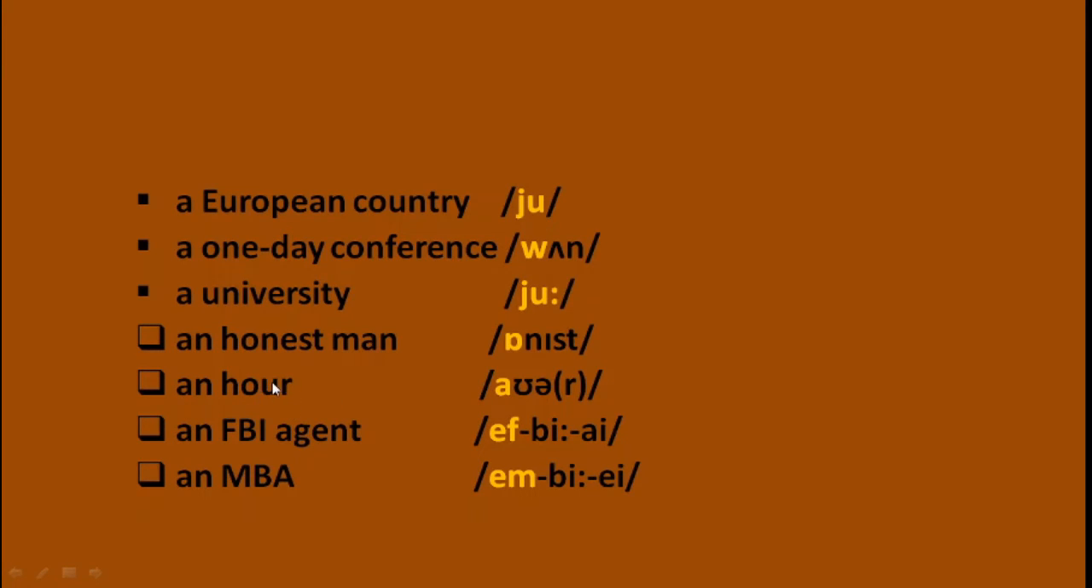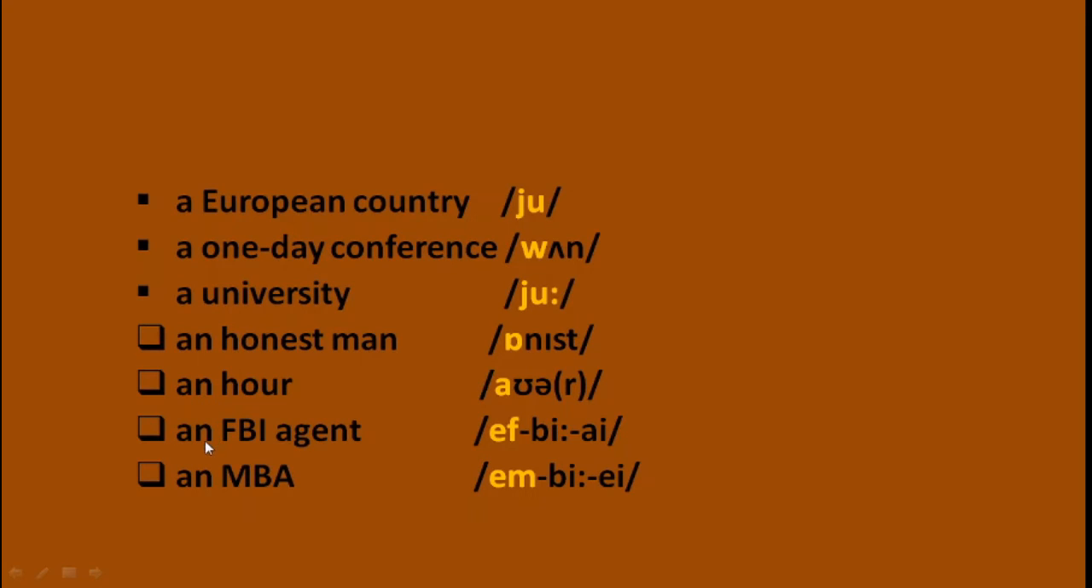So in this case you will find H is in the spelling of hour, but when we pronounce it, it is silent and the pronunciation begins with A, hour. So before that you have to add the article an.